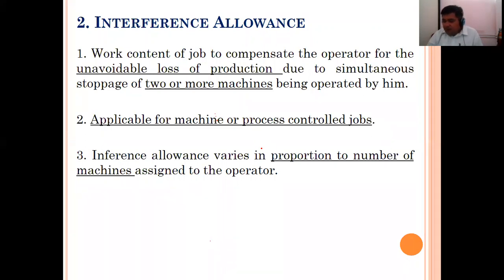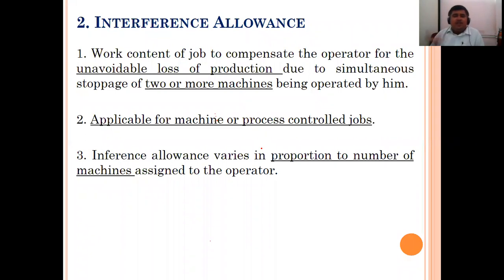If one operator has only one machine, then the interference allowance is less. But if 2-3 machines are given to that operator, then this interference allowance may be more. Okay, so it is based on the number of machines or portions of the machine. Many times one operator may be working on various factors.